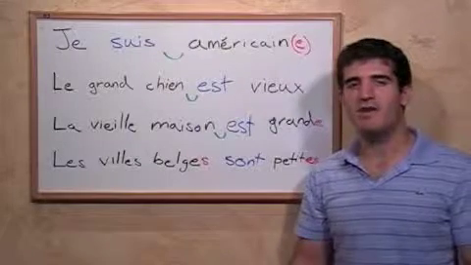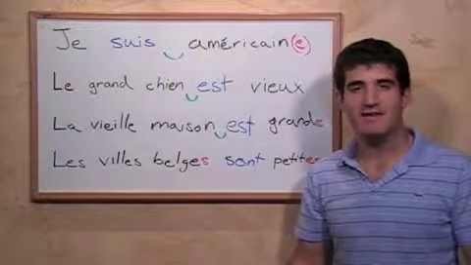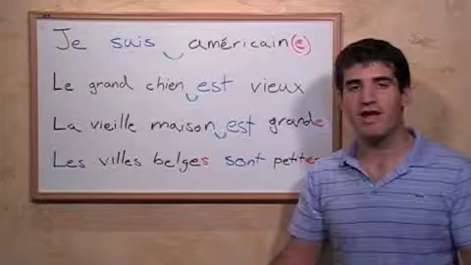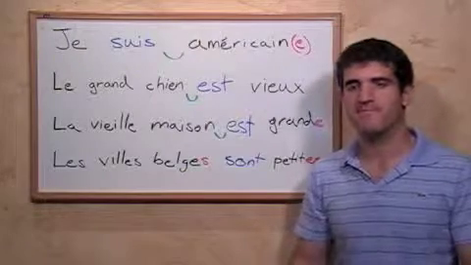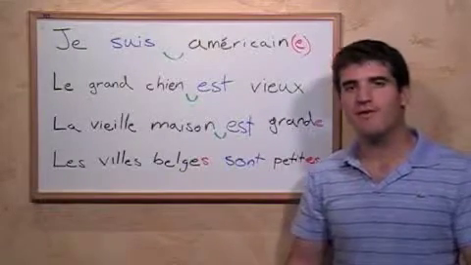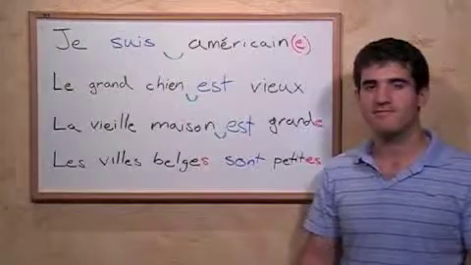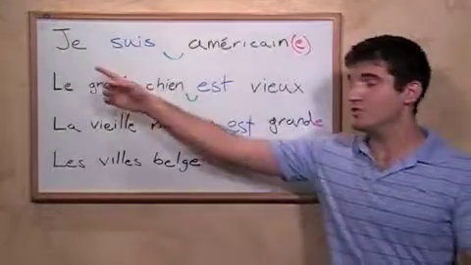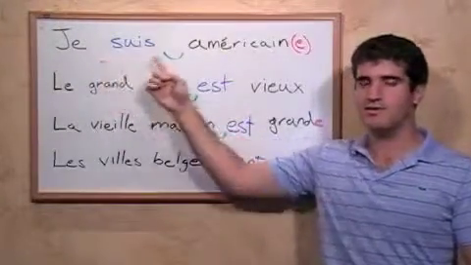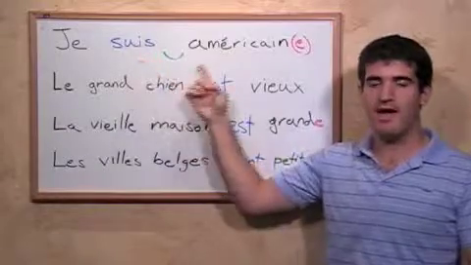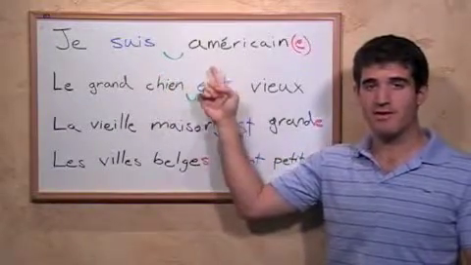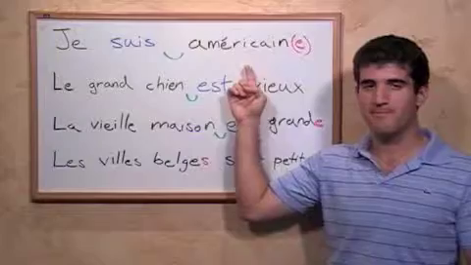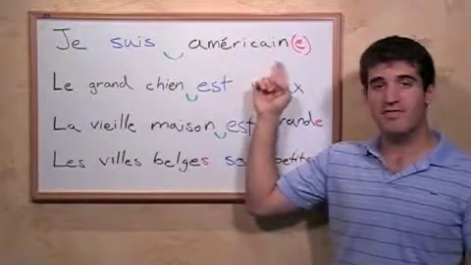Now let's look at how we can use the verb to be, être, to make sentences to describe the world around us. So how would I say, for example, I am American? I could say, je suis, I am, américain, American. Je suis américain. Now notice that this adjective